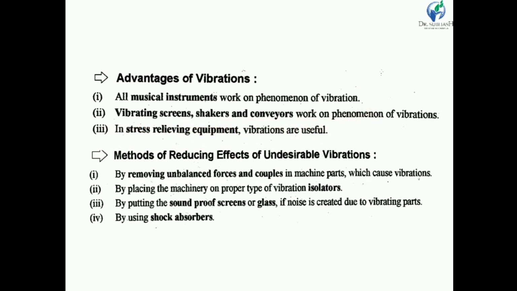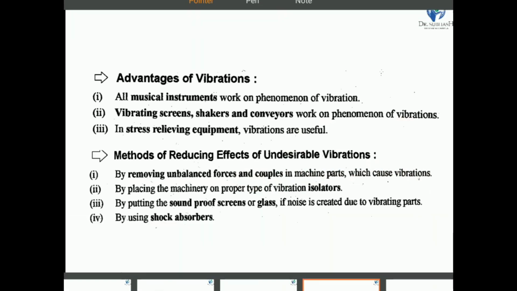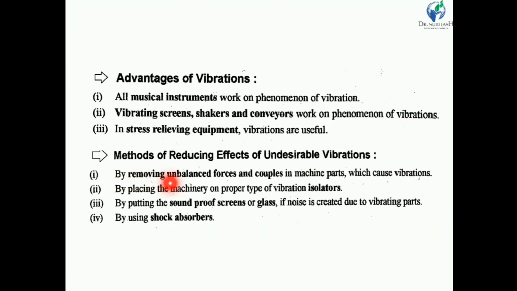Now, how can we reduce the effect of undesirable vibration? The first method is by removing unbalanced forces and couples in the machine parts, which can cause vibration.